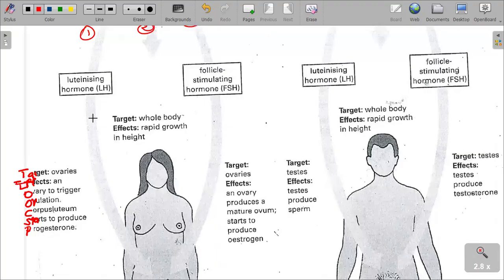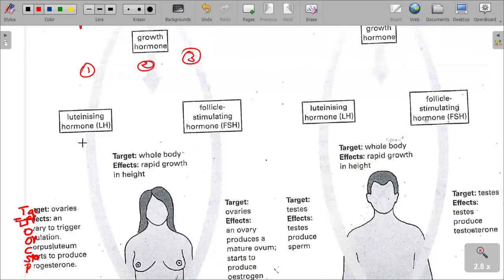I quickly summarize them by pasting them on the board there. The luteinizing hormone, like I said, causes ovulation.